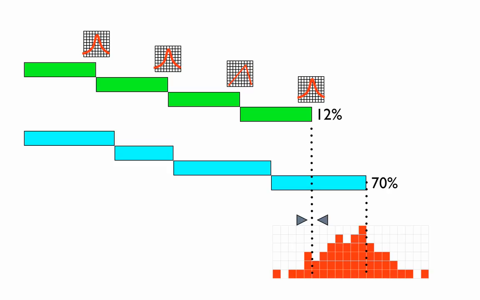We can read the results like this. The original green plan had a 12% chance of finishing on time. The blue plan has a 70% chance of finishing on time. With this bell curve, I can give you the probability of finishing at any particular date. That's it. The result of the Monte Carlo simulation is a diagram with the probability of finishing at any given date.